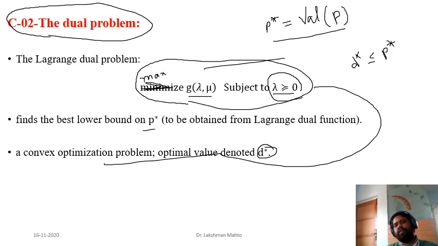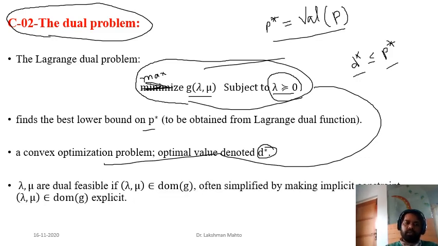Among the lower bounds, d star would be the greatest lower bound of p star. That means p star is bounded below, and among several lower bounds, which one is the nearest to p star? D star is the nearest one to p star. So that is the scenario.